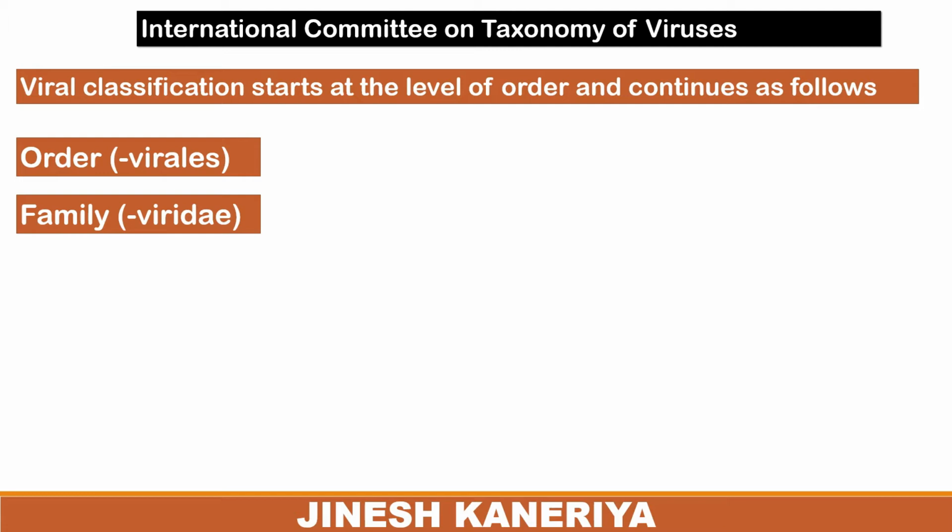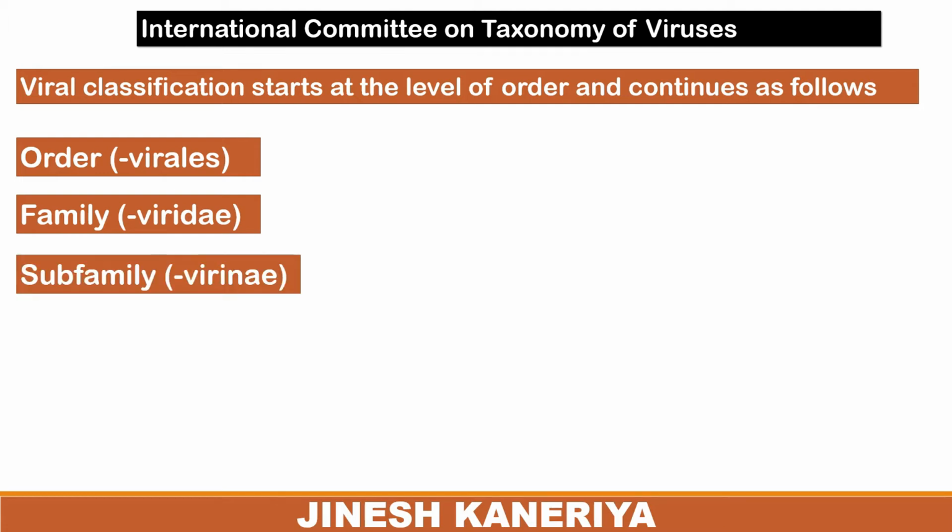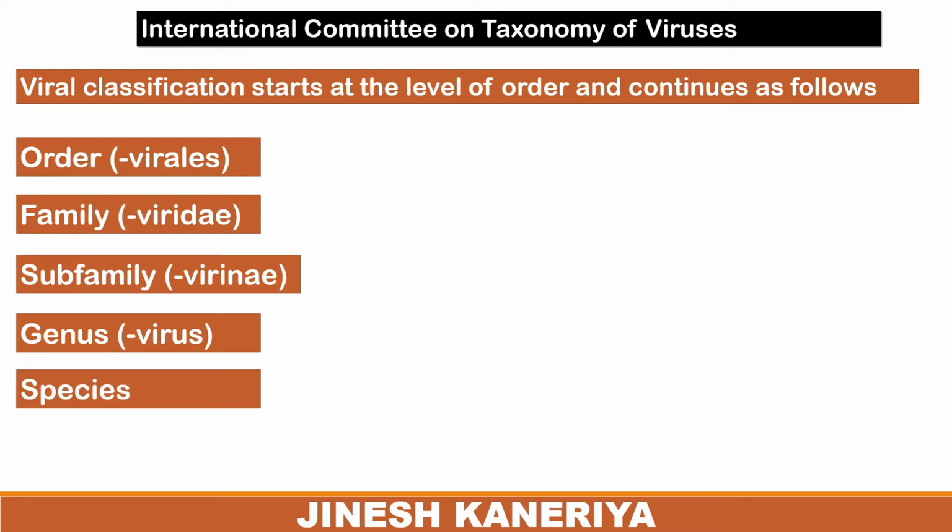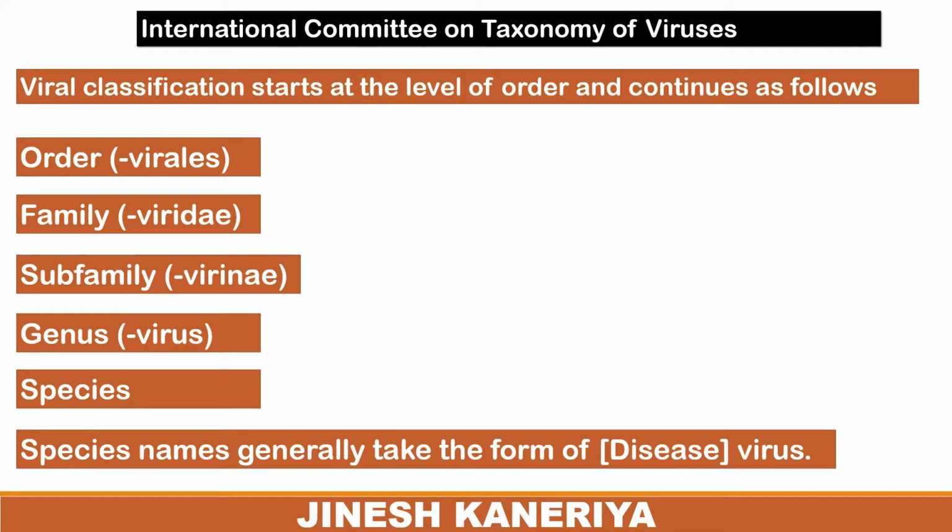Then family, represented as viridae. Subfamily, virinae, genus, represented as virus, and species. So these are the 5 different parts of viral classification that can be carried out in the International Committee on Taxonomy of Viruses. Species names generally take the form of the disease carried by the viruses.